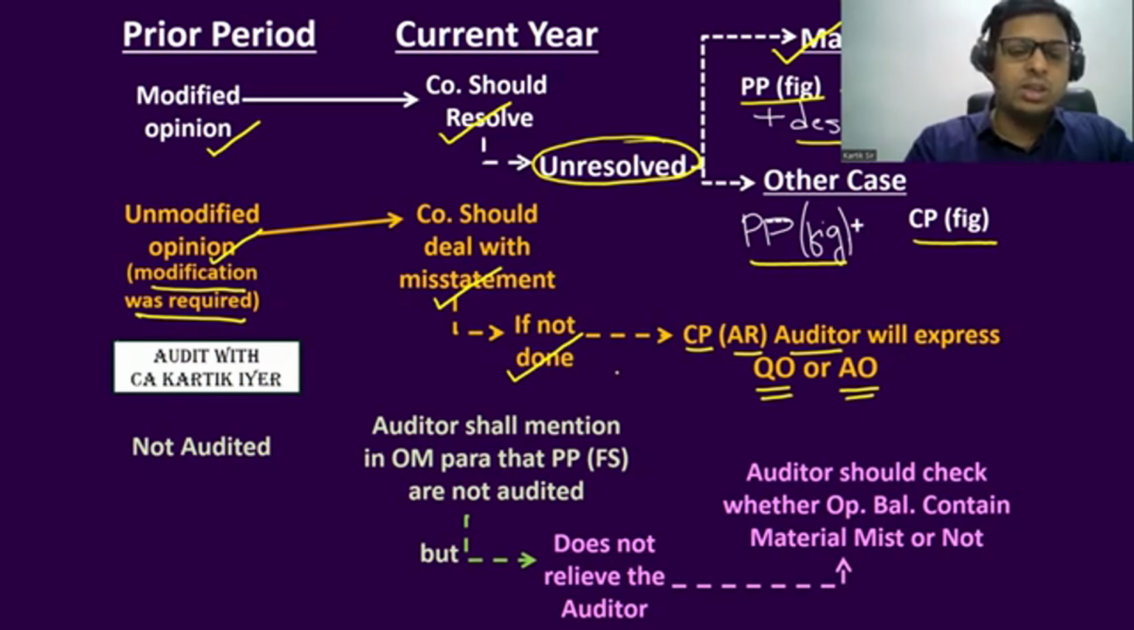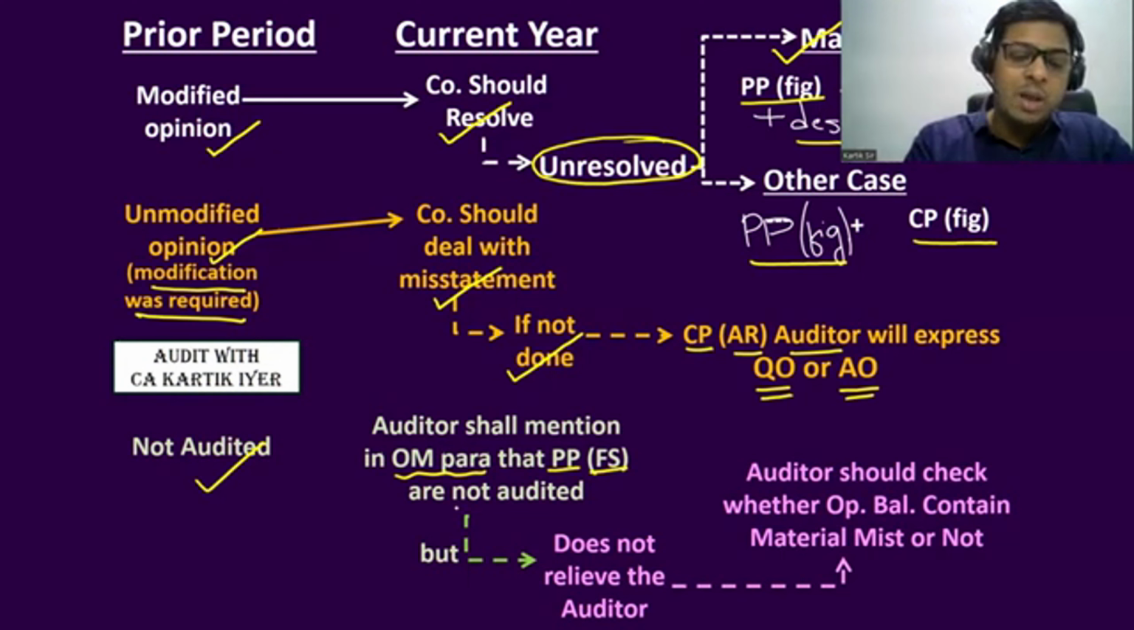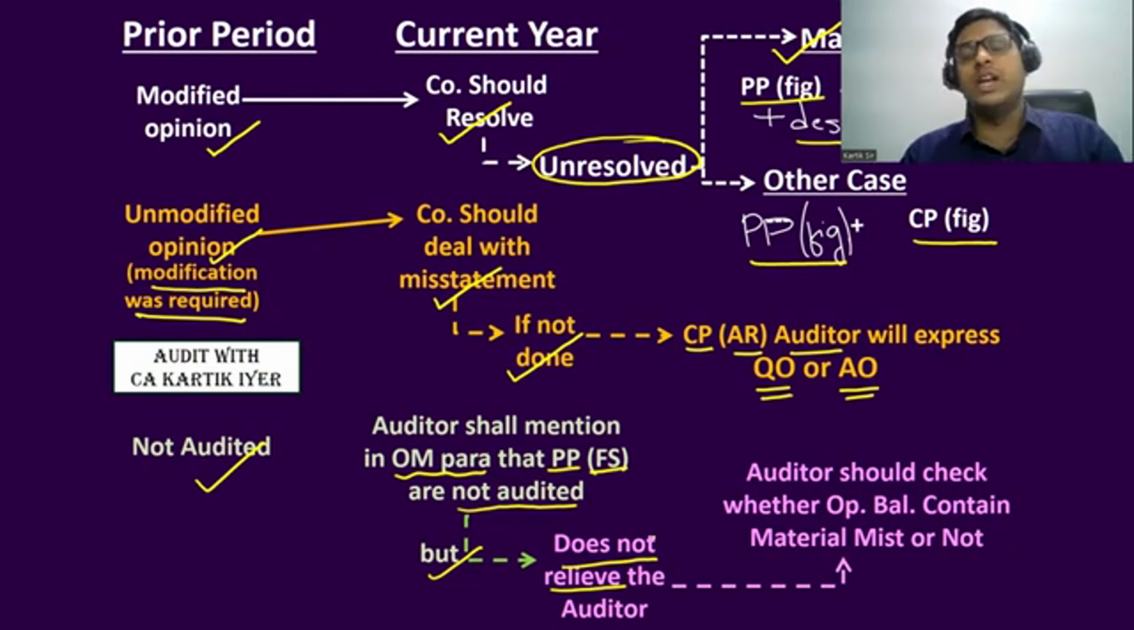Simple. The third scenario is if the last year's financial statements are not audited at all. In this case, the auditor will mention in the Other Matter paragraph that the prior period financial statements were not audited. But the auditor in this case will not be relieved from responsibility. The auditor will still have to do something in relation to the opening balance which is coming in this year from last year, even though it was not audited.